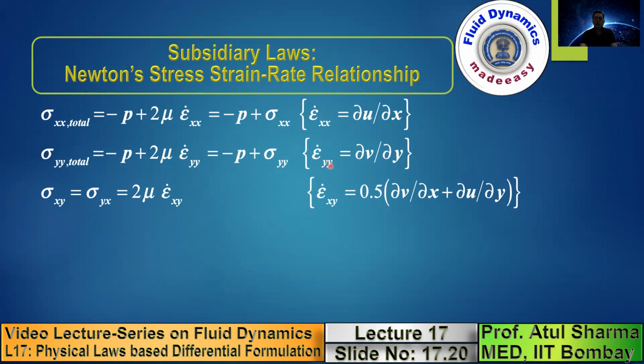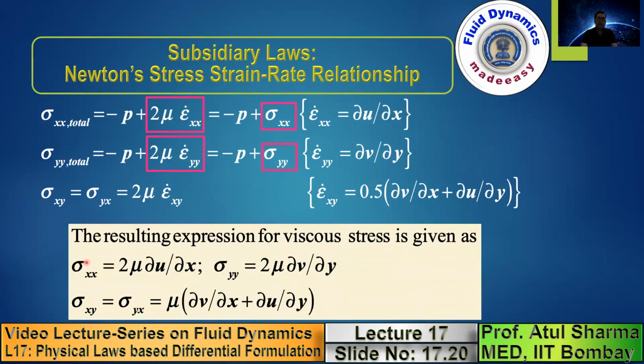And in the previous topic on fluid kinematics, I have shown you that the normal strain rate in the x direction is equal to del u by del x. The normal strain rate in the y direction is del v by del y. The shear strain rate is 1 by 2 of del v by del x plus del u by del y. So when you substitute the strain rates here, you can finally obtain the normal viscous stresses and the shear viscous stresses as this. So sigma xx equals 2 mu del u by del x, sigma yy is 2 mu del v by del y, and sigma xy is equal to sigma yx equals mu times del v by del x plus del u by del y.